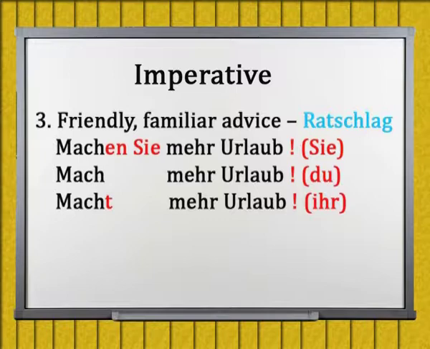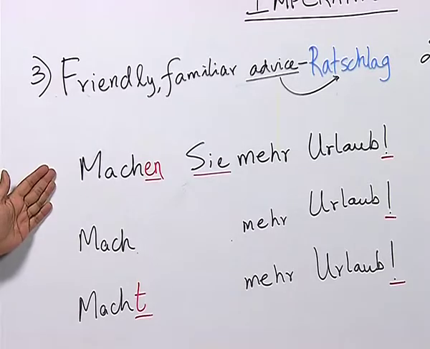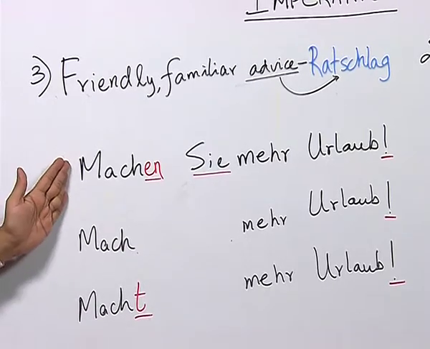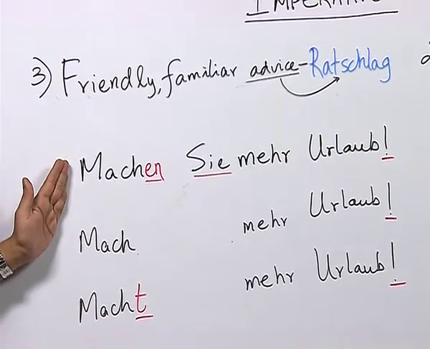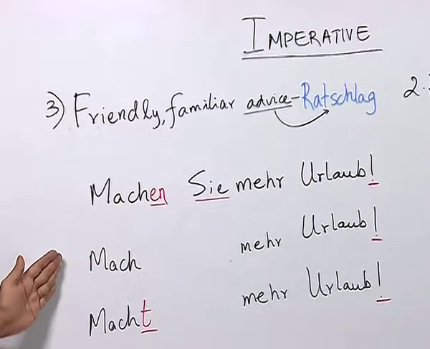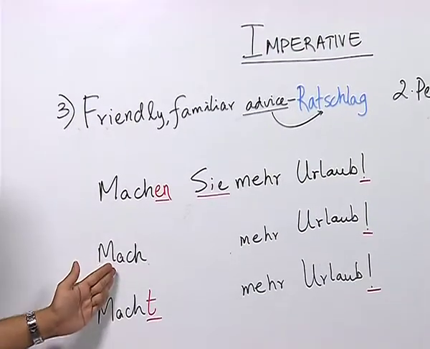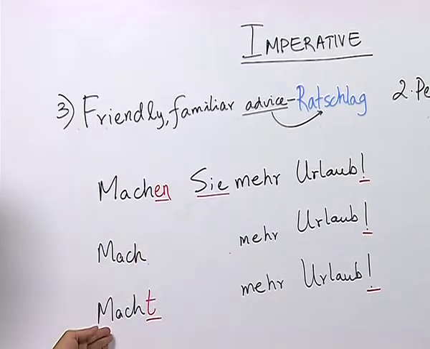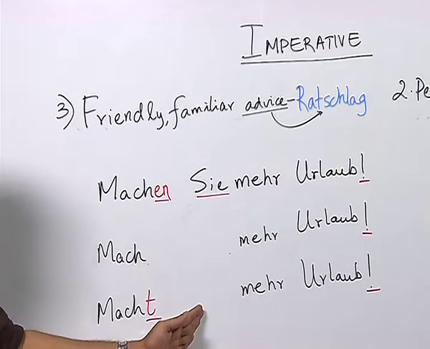So, now you are really familiar with the construction of an imperative sentence. An imperative sentence will always have the verb at the first position, and an exclamation mark at the end. For sentences with du, there would be only the verb without the ending and no pronoun. For sentences with ihr, there would be the ending of the verb without the pronoun.